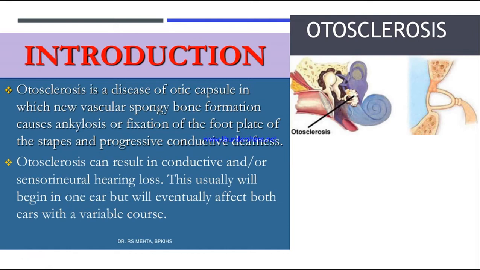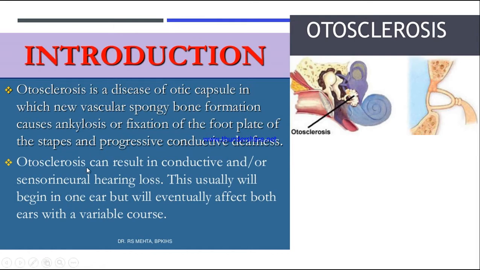So we know that in the middle ear there are the incus, stapes and malleus. These are the three bony structures which are present in the middle ear. What happens is, if there is any abnormal spongy bone formation which occurs in the foot plate of the stapes, where you can see here, at the foot of the stapes, then this would lead to progressive conductive deafness.